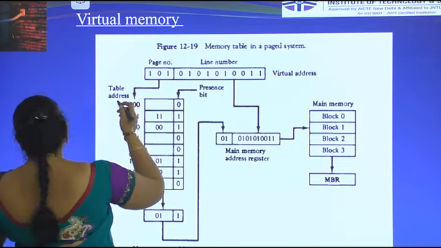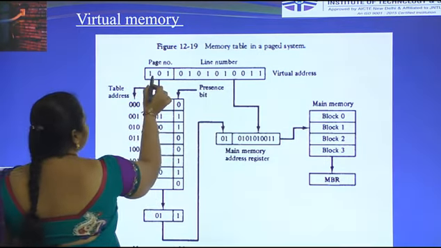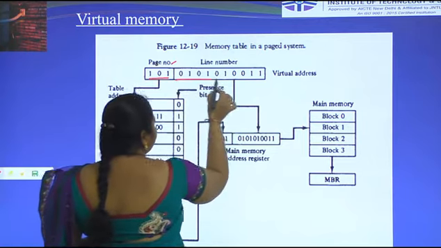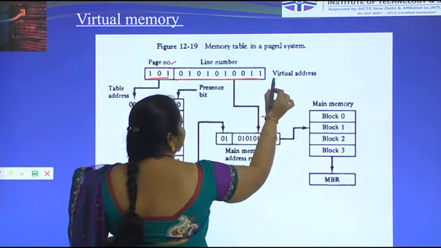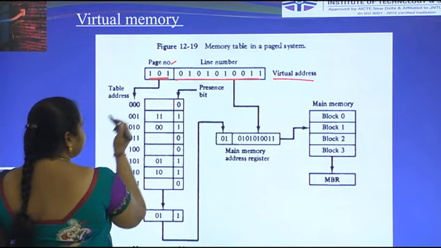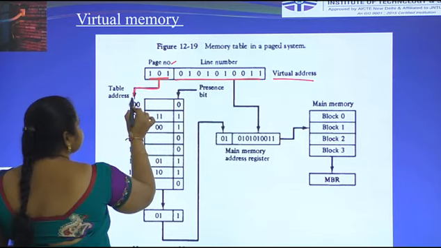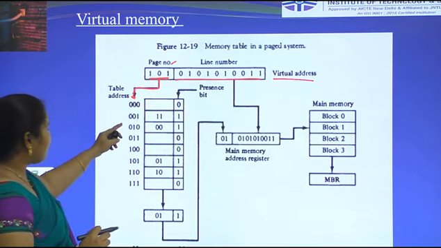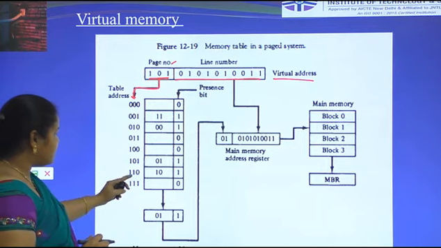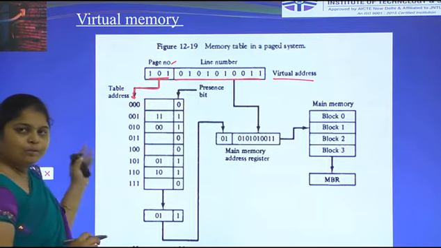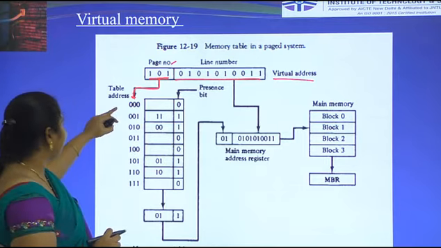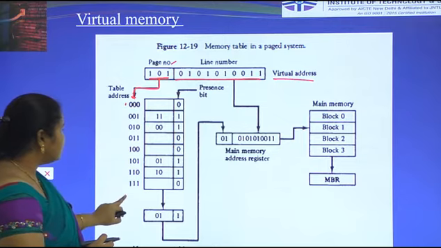Here this is a memory table. The first 3 bits represent the page number, and the next bits represent the line number. This is nothing but the virtual address. The first 3 bits are represented with the page number. This is the table address: 000, 001, 010, 011, 100, 101, 110, 111. Here we take the 8K pages from 0 to 7, and like that we take the table address 0 to 7.